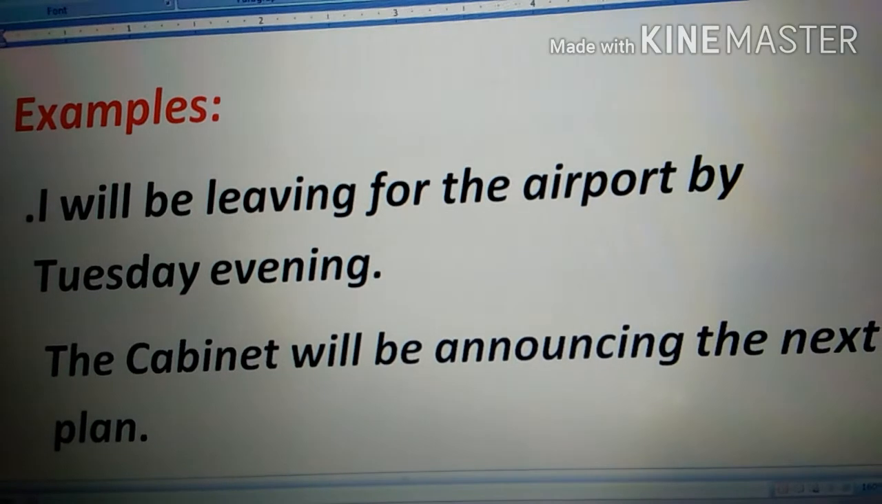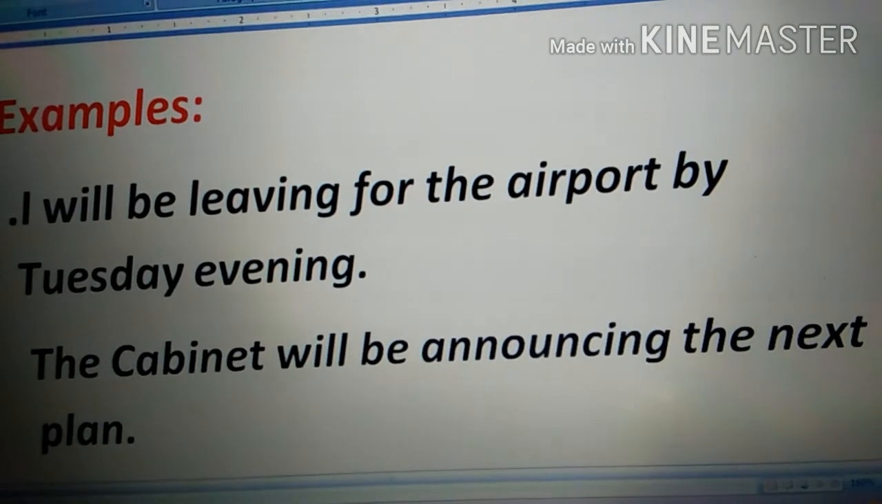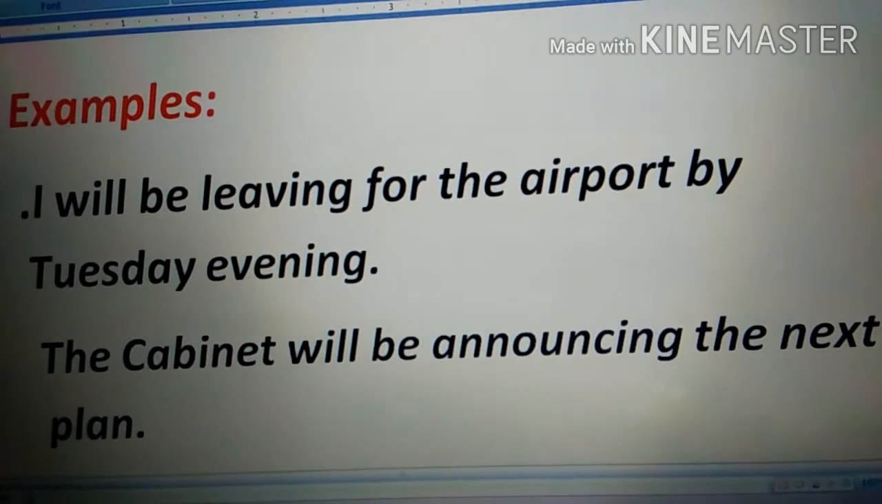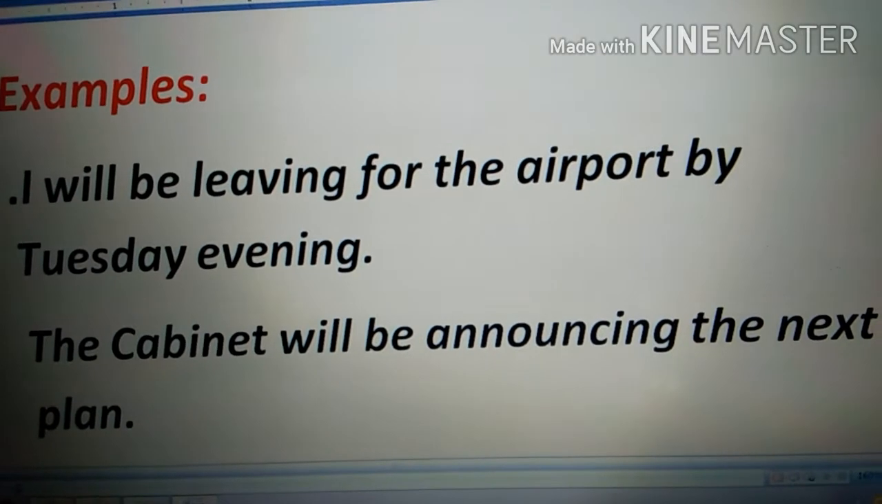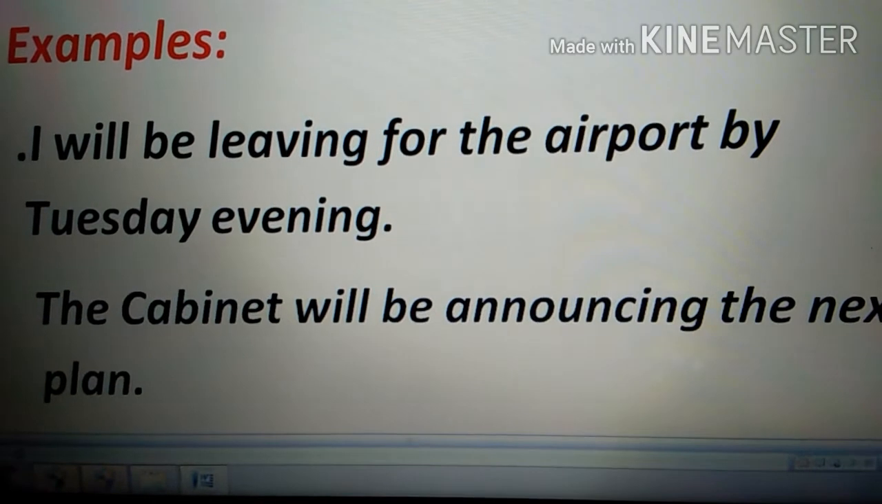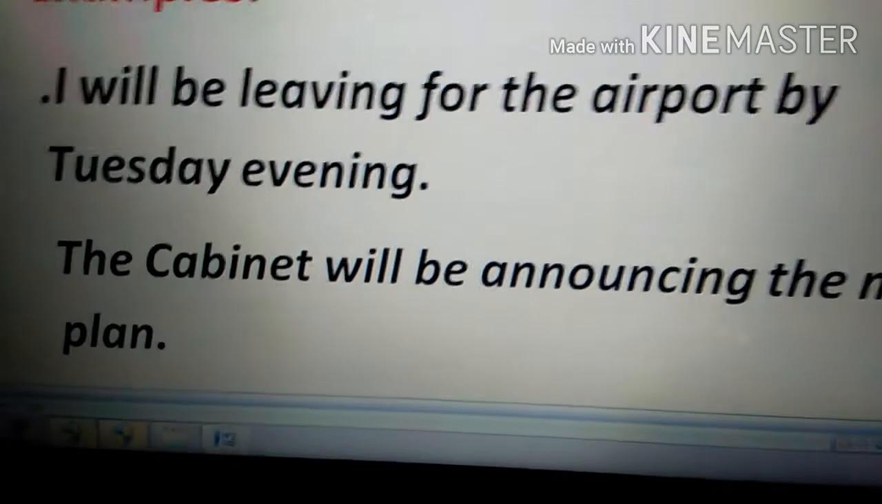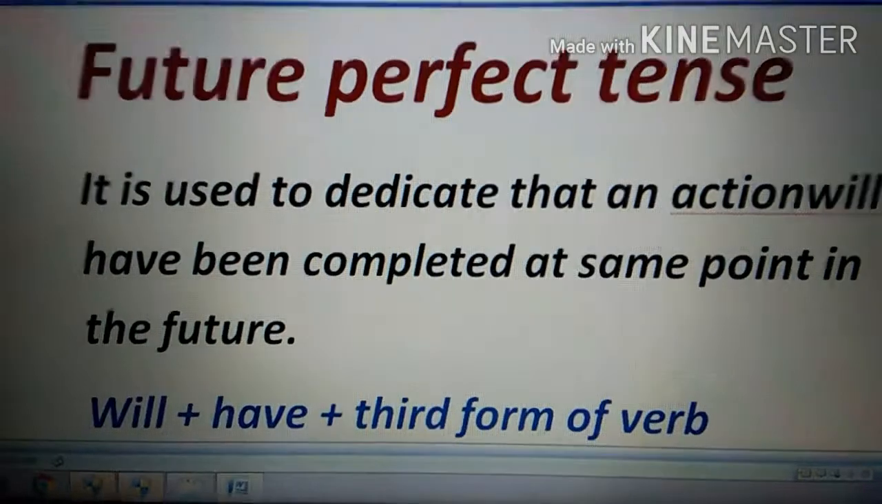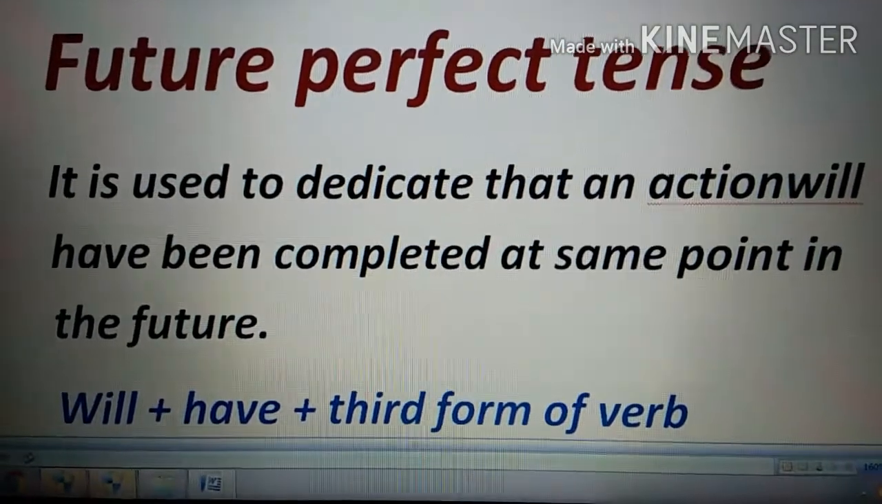Now if we talk about interrogative sentences, you're going to bring the helping verb out of it and you will say, will I be leaving for the airport by Tuesday evening. It's as easy as that. I hope it's clear to you. Now let's move on to our next type of tense, which is future perfect tense.